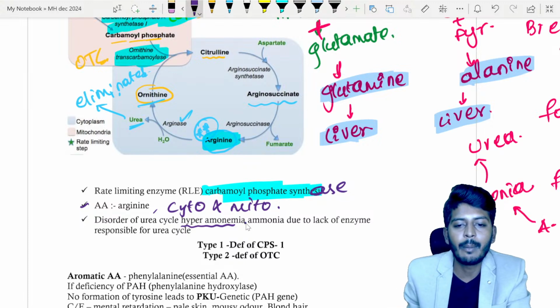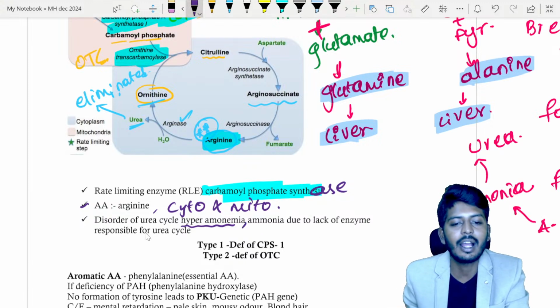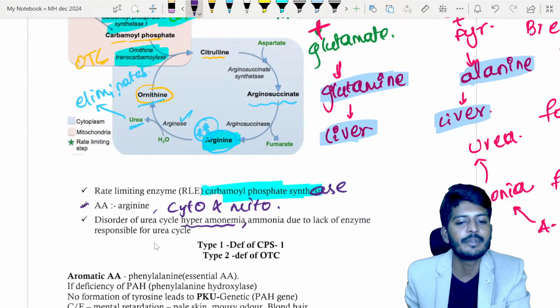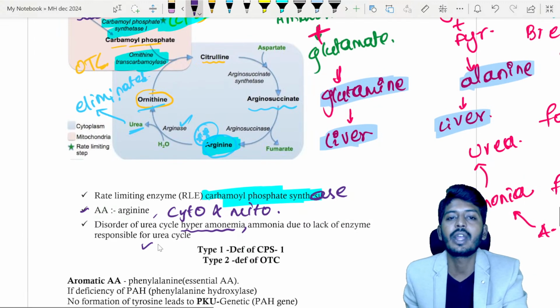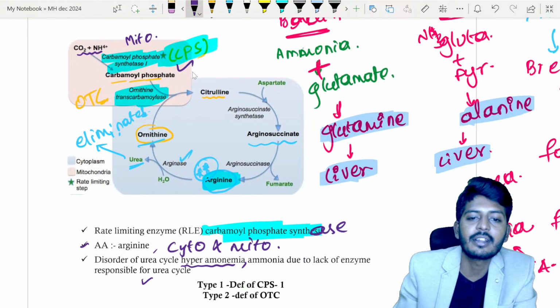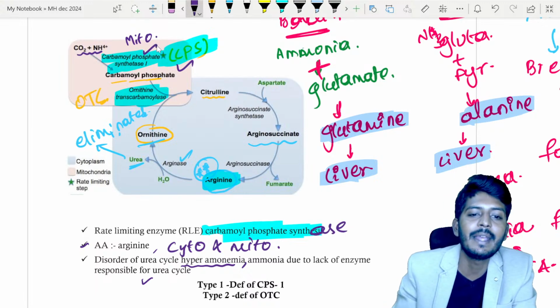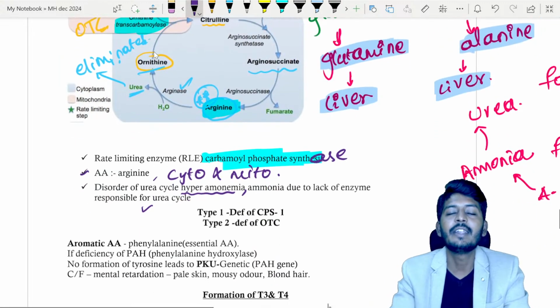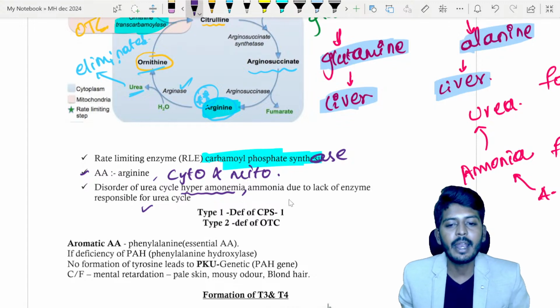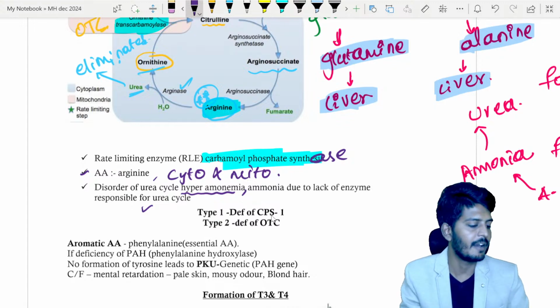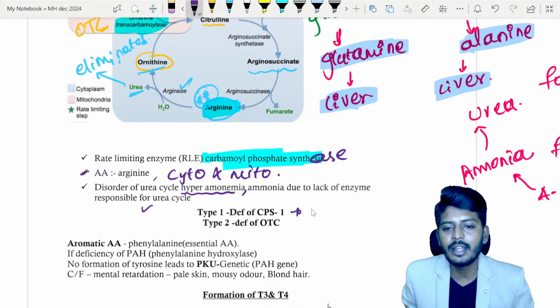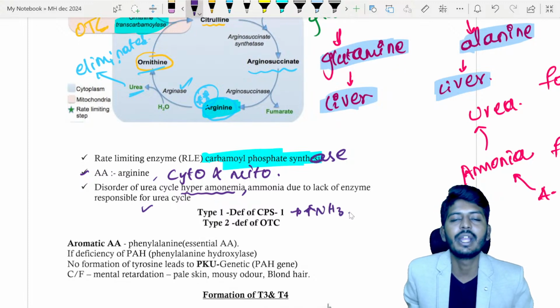So excessive ammonia due to lack of which enzyme? That is the enzymes which are responsible for the urea cycle. Okay. So if there is an ornithine transcarbamylase or a CPS defect, it will lead to hyperammonemia. Type 1 hyperammonemia is due to deficiency of CPS1. So there will be increased level of ammonia in the blood.